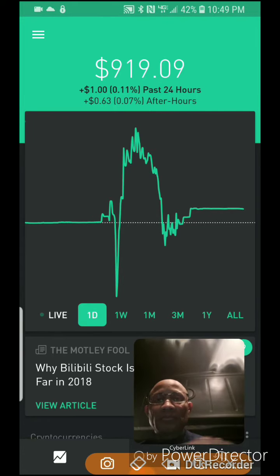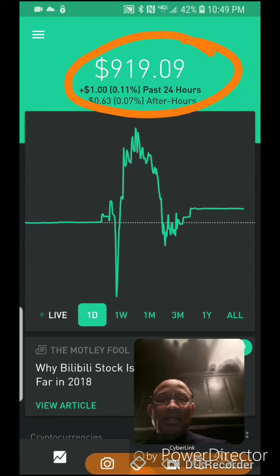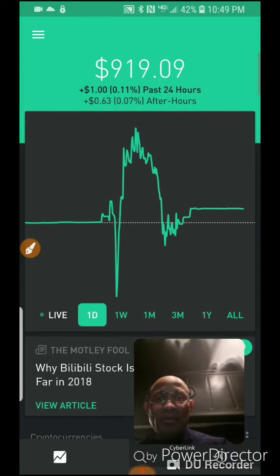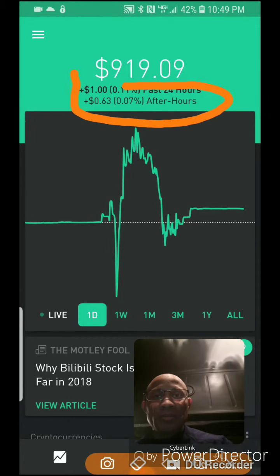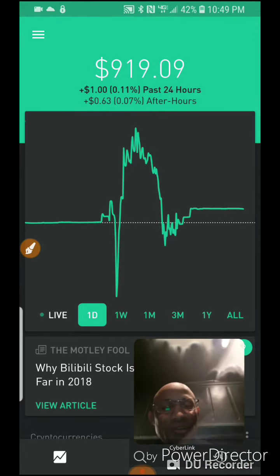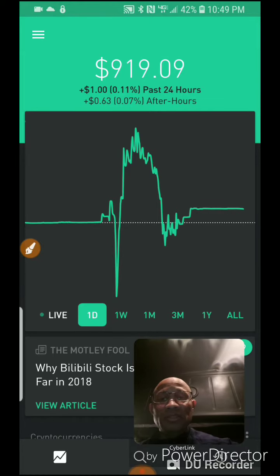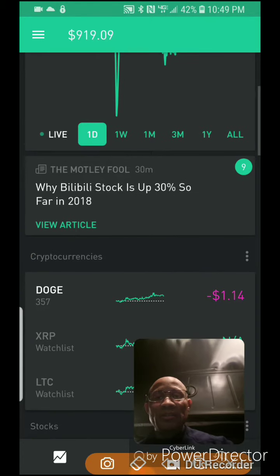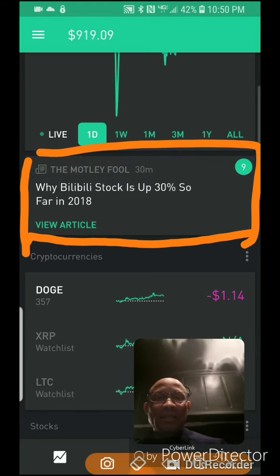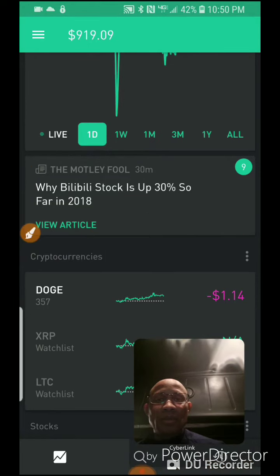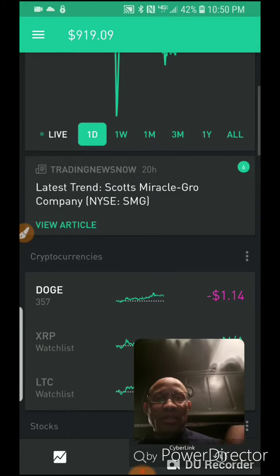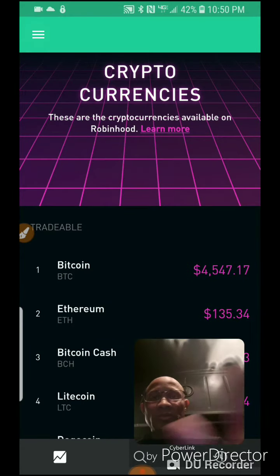All right, so in my account, as you can see here, that's my current balance. This is some price movement for today, the last 24 hours. As you can see those numbers right there, my account pretty much went up $1. I'm just going over the basics here, guys. When you move to this section, this is a little news section, and basically it talks about anything going on with the stocks you might have. So you just page through them. It just gives you some news. That's basically what that is.